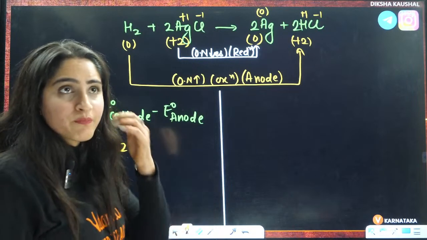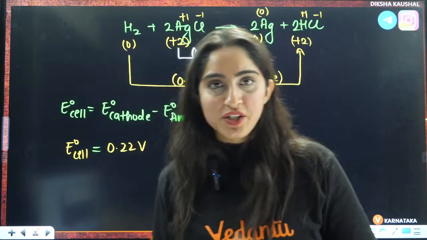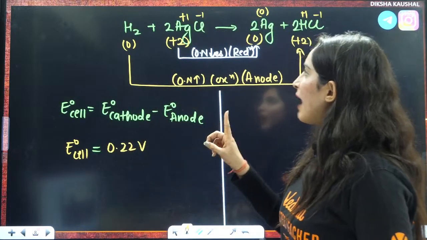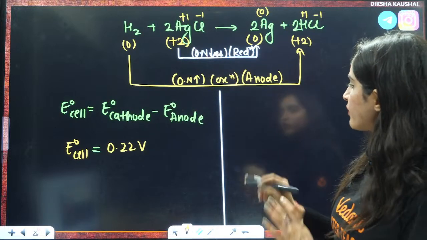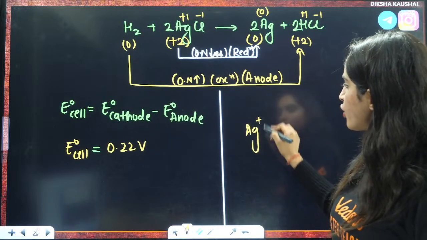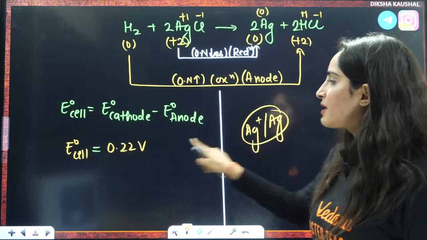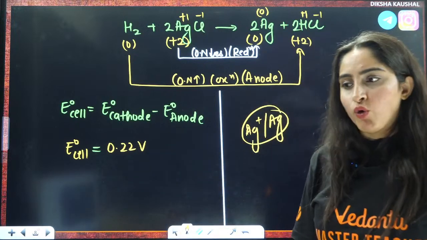For example, they have not given you E naught in the question. They have given you the value of cathode. Cathode is what? This one. They have given you the value of Ag positive to Ag. Then also the answer will be 0.22 volt, right?